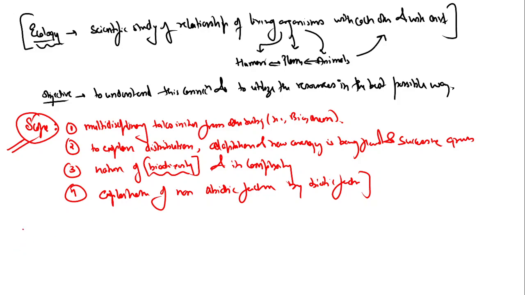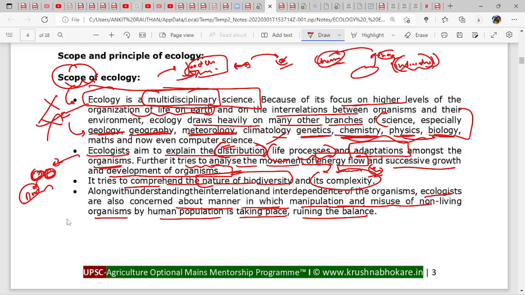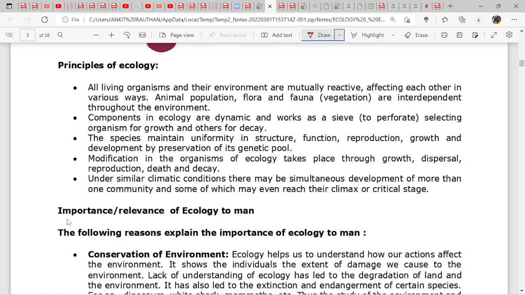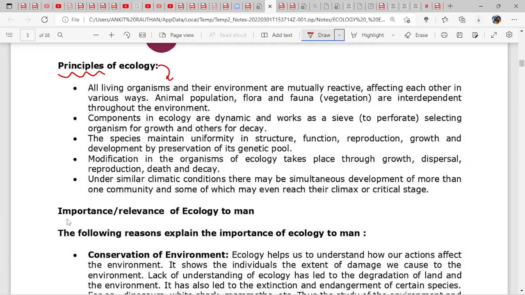Then we will study the principles. Very important. What are the principles ecology is based on? In this, nothing significant is given. Simple layman language is given: all living organisms and their environment will interact with each other, obviously. So animal populations, flora and fauna are interdependent through the environment. So the first principle is everything is interdependent with each other, right?